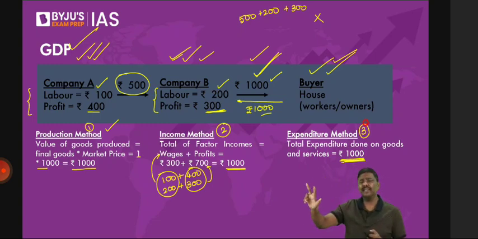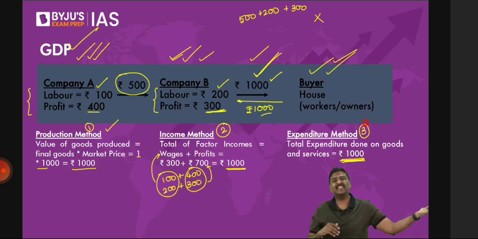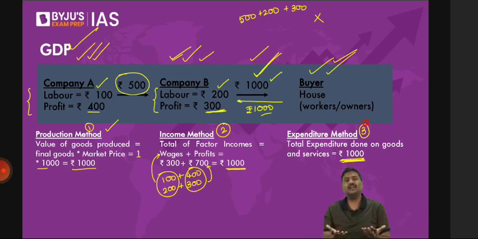Right? In this example, how much expenditure has been done? Look at only this example. That's the reason I said the model of the explanation that I'm doing is very, very simplistic. I'm not assuming any import or export. If that happens, we can account for that also. Here, if you use the formula C plus I plus G plus X minus M, what is happening? Only one expenditure is there, that is 1000 rupees. And that's the reason I said this is a very, very simplistic model.